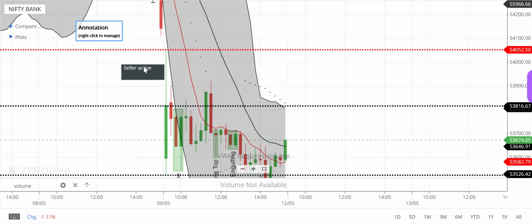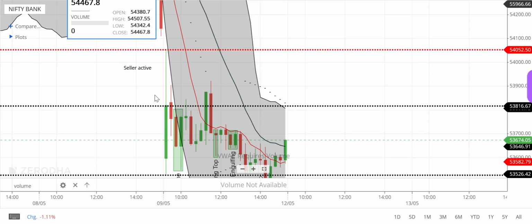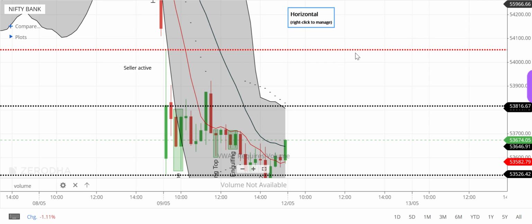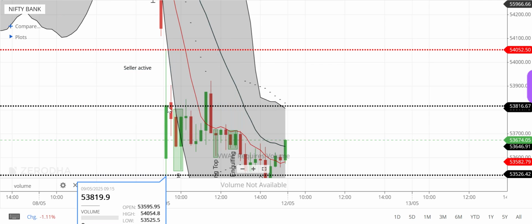Now we have to wait for the price to come to this level. So 15 minutes. Now you need patience. If we were trading, we would need patience. How will we build the patience? It went here.